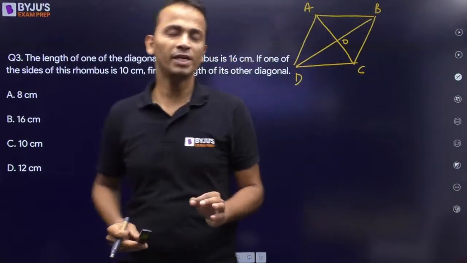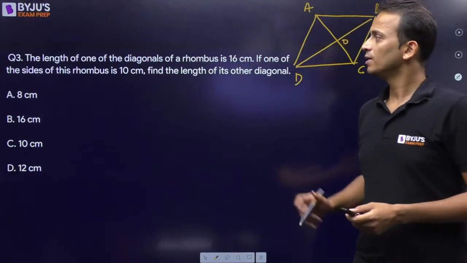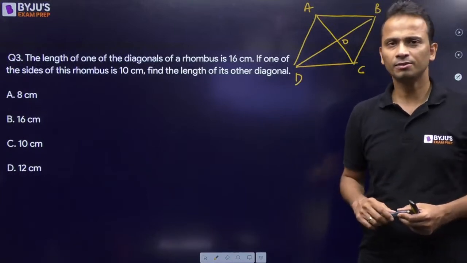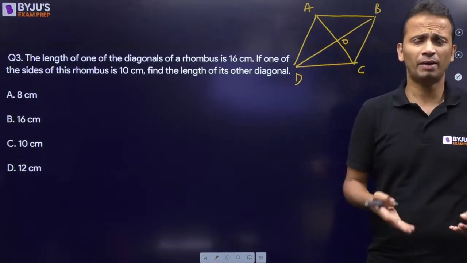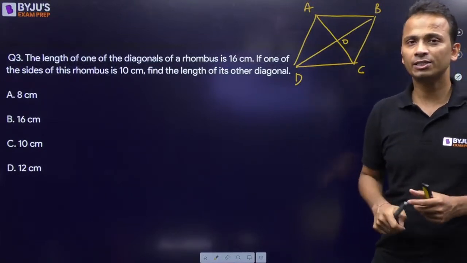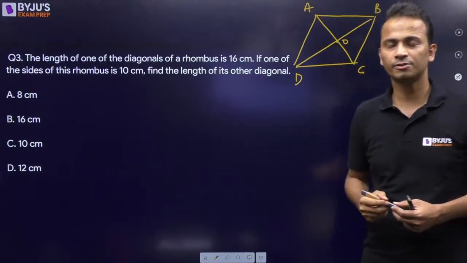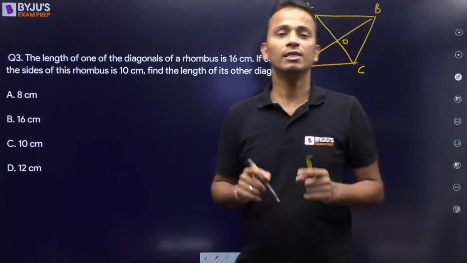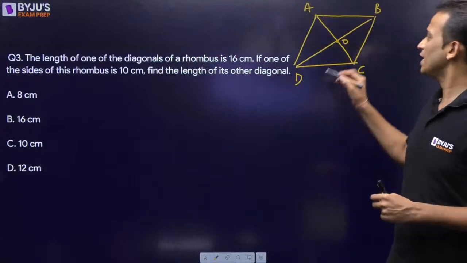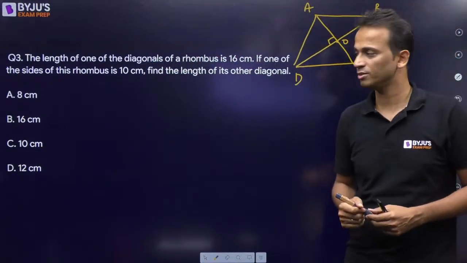Now, what is this property of the diagonals in a rhombus that I'm talking about? In every rhombus, both the diagonals will bisect each other. That is true. That is a property of a parallelogram only. So in a rhombus also, the diagonals will bisect each other. That means point O will be the midpoint of both the diagonals. Also, in case of a rhombus, the diagonals bisect each other at 90 degrees. So the angle between the diagonals will be 90 degrees. They'll be perpendicular to each other, right?